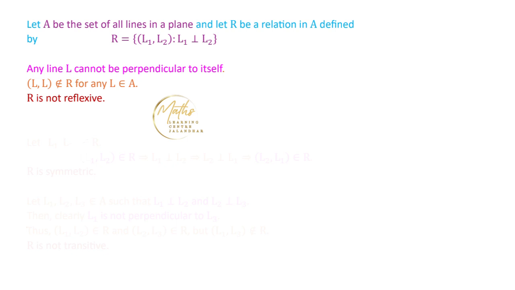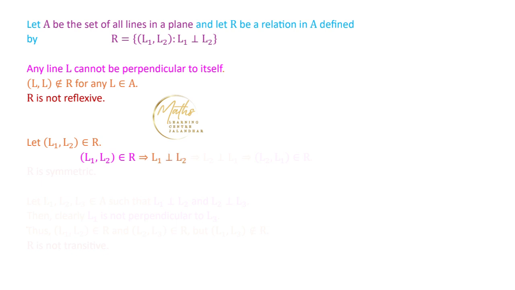Second condition, if we check for the symmetry, let L1 and L2 be two elements of A which are related to each other. So L1 is related to L2 means that line L1 is perpendicular to L2.